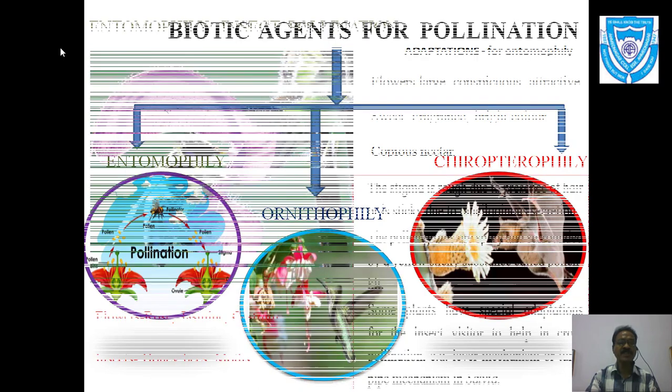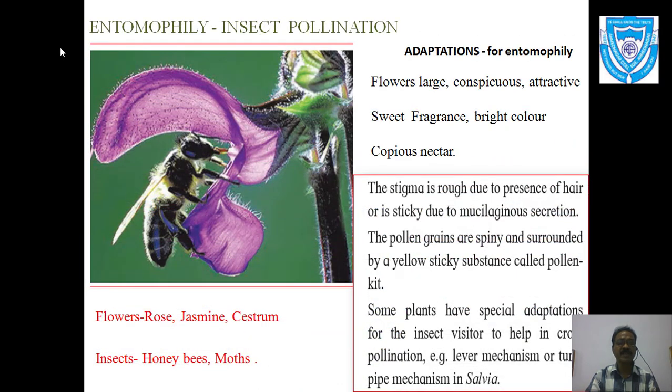So the first one, entomophily, and of course insects are the agents for pollination. These insects may include various types, for example honeybees, moths, butterflies, and so on.